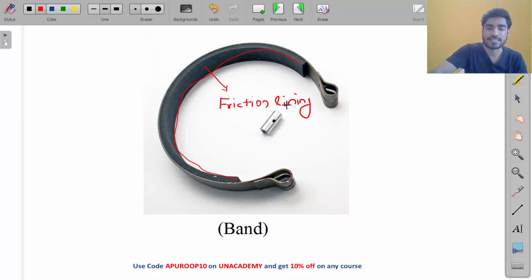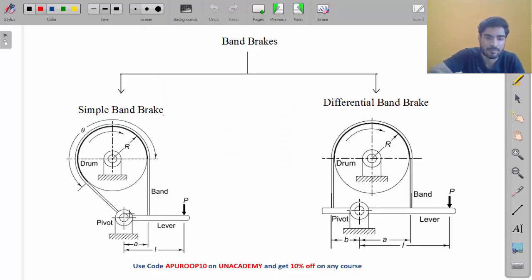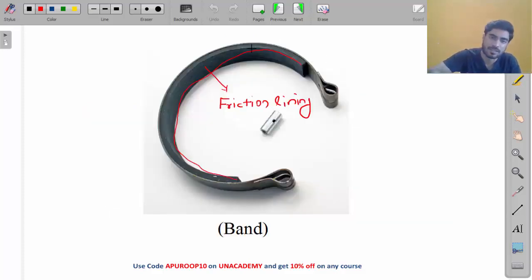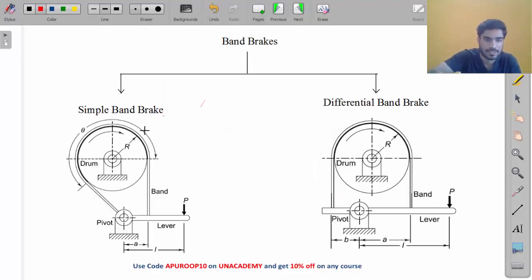So this is a flexible band which is attached to the lever. When you apply force on the lever, this band gets attached to the drum. This friction surface will touch the surface of the drum, so the friction force is developed between the band and the drum. Do you understand? How, my friend? When you apply the force, the lever will rotate and the band will get attached to the drum.